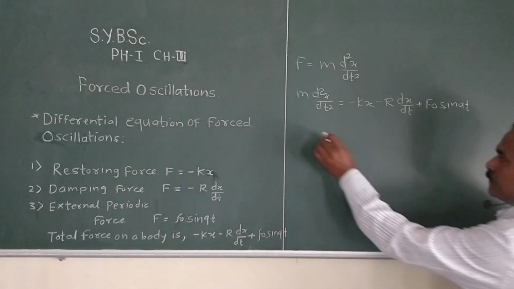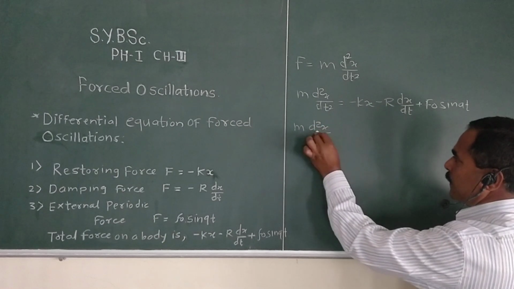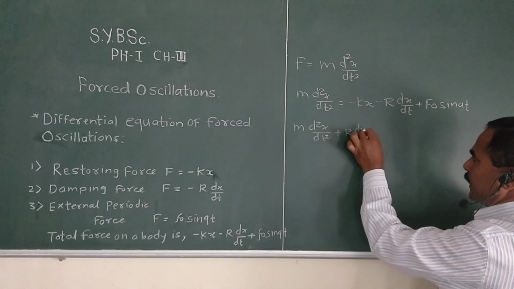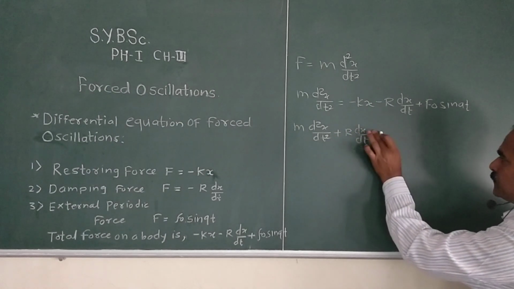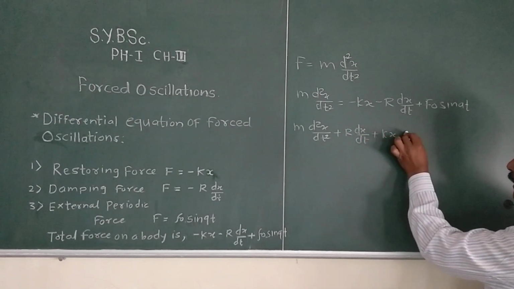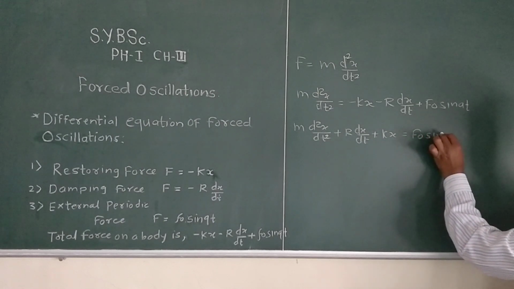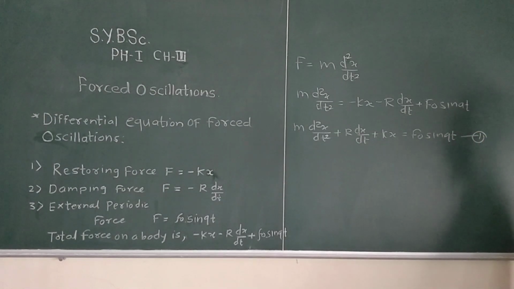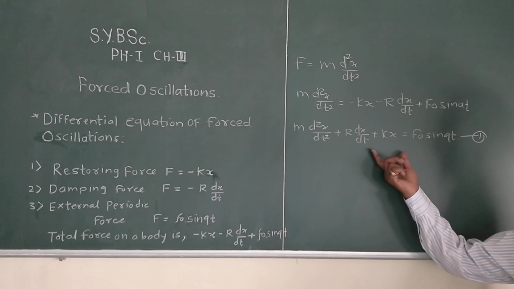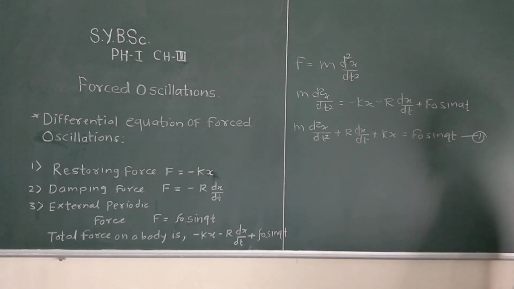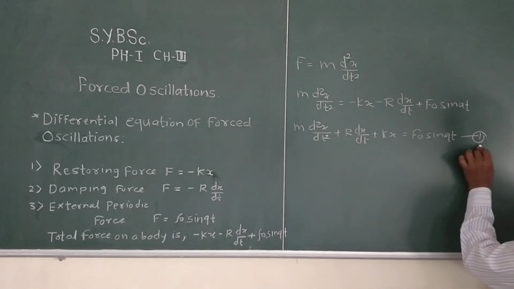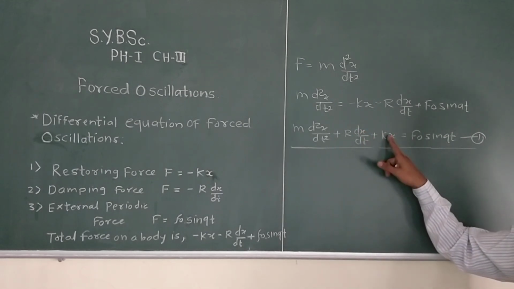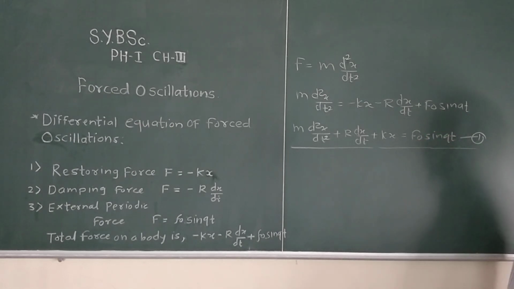So I write this equation as m d2x by dt square plus r dx by dt plus kx equal to F naught sin qt. We name this equation one. This is the second order linear and inhomogeneous differential equation of forced oscillation, so remember this equation: m d2x by dt square plus r dx by dt plus kx equal to F naught sin qt.